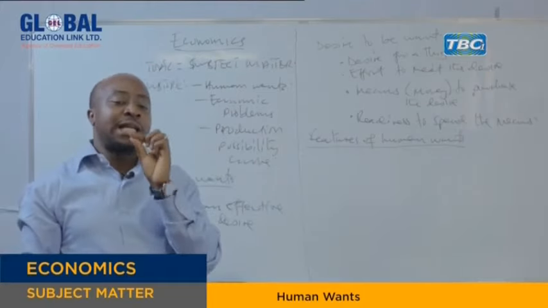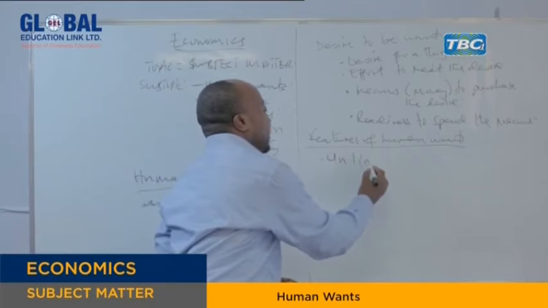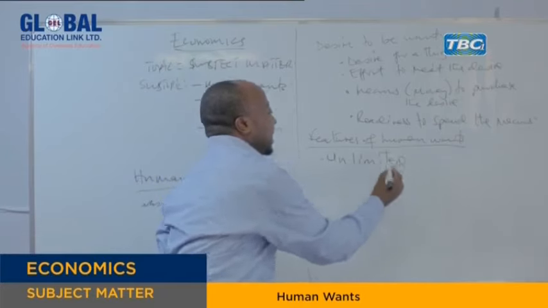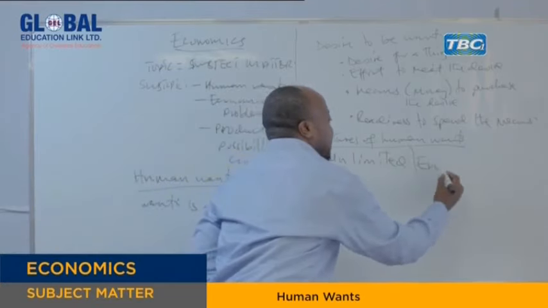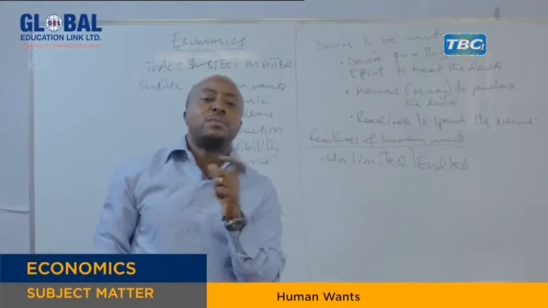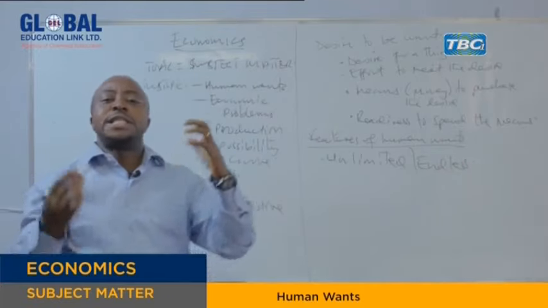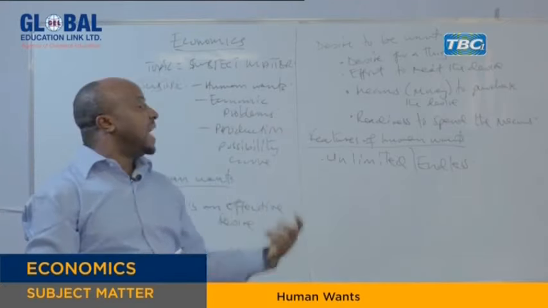Now, one of the common characteristics of human wants is that they are unlimited. Unlimited in what sense? We say unlimited, or they are endless. Human wants, they are so many. Try where you are to list the wants you need. You'll find they are so many.